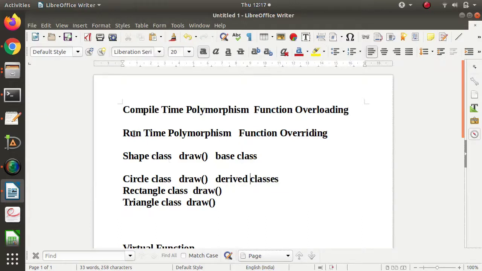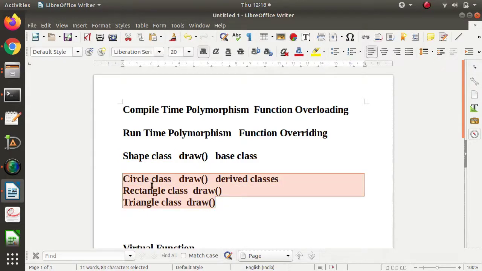Now at runtime we have to decide which shape should be drawn, whether we should draw a circle or rectangle or triangle, and accordingly that draw method should get executed. Here we will create a pointer of the shape class and to that pointer we'll allocate the address of objects of these derived classes.